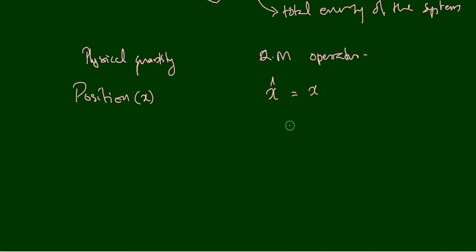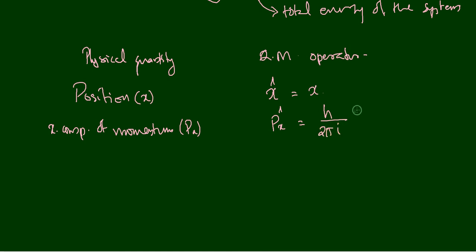And if you are taking the x component of momentum, or px, px is the x component of linear momentum, and corresponding to this one we have an operator px cap, that is equal to h divided by 2 pi i times d by dx. That is the momentum operator in the x direction.